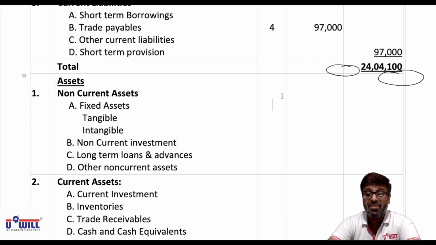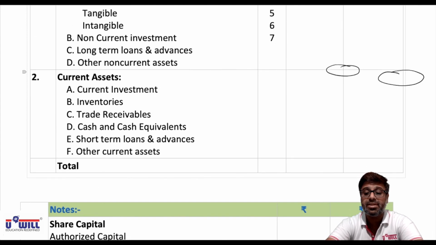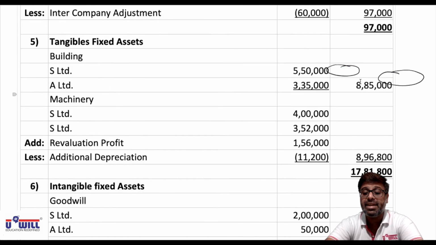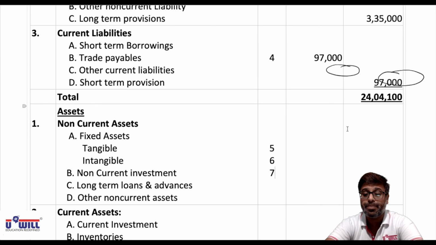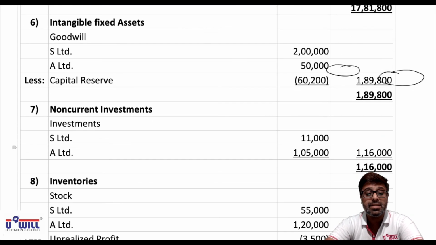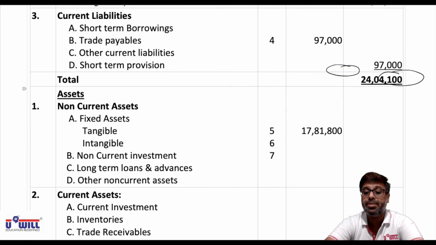Then tangible fixed assets, we have note number 5. Intangible fixed assets, we have note number 6. Non-current investments, we have note number 7. 3 items we have. So from note 5, tangible fixed assets 17,81,800. Then intangible fixed assets from note number 6, 1,89,800.